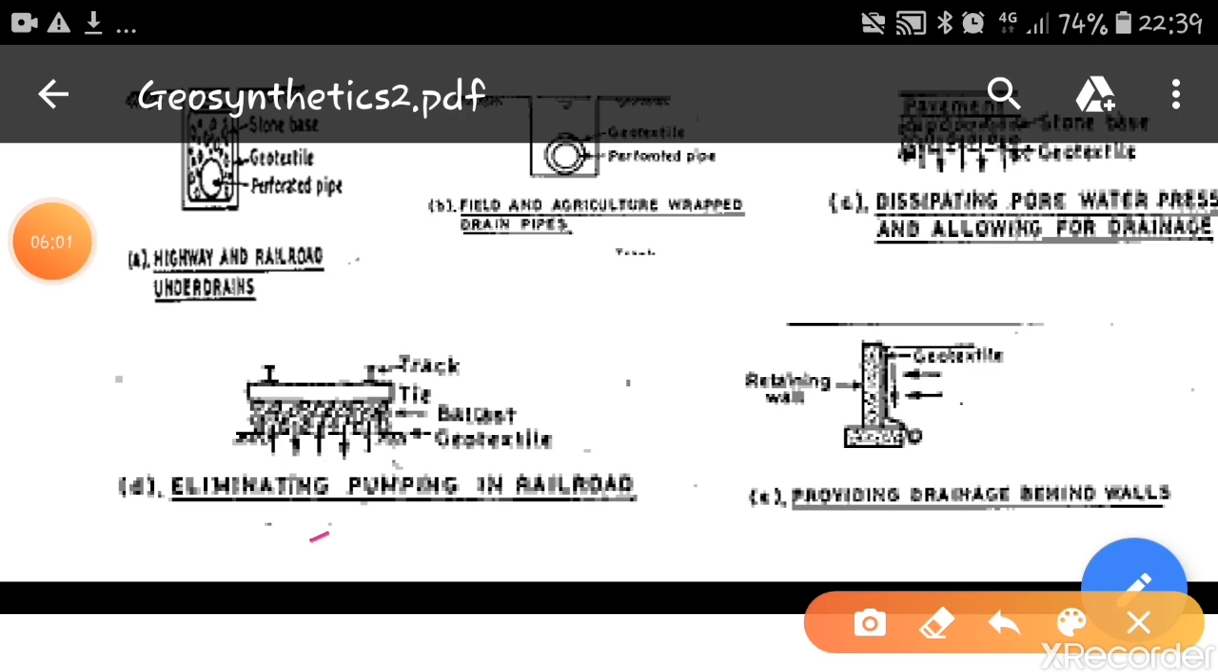So this sketch shows how it is eliminating pumping in railroads, and the last sketch shows providing drainage behind walls. If there is a retaining wall, there are chances that the water puts a pressure, and because of this water the soil will be saturated, and this saturated soil puts a pressure on the retaining wall. So if you provide a layer of geotextile between the wall and soil, it will act as a filtering medium, and when the water flows through the drains, that's how the pressure will be reduced.